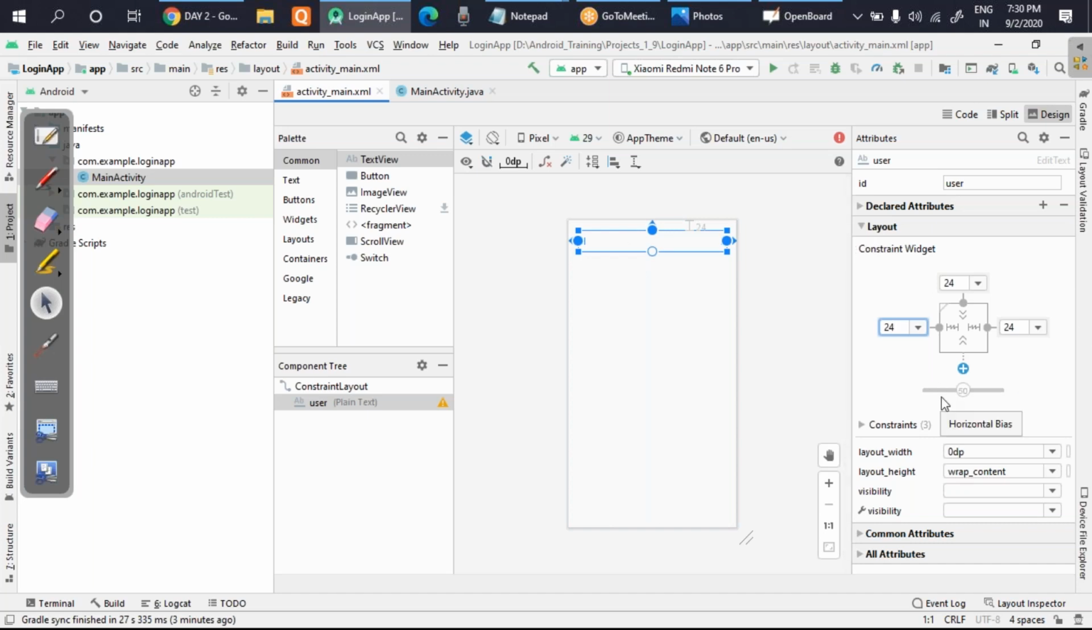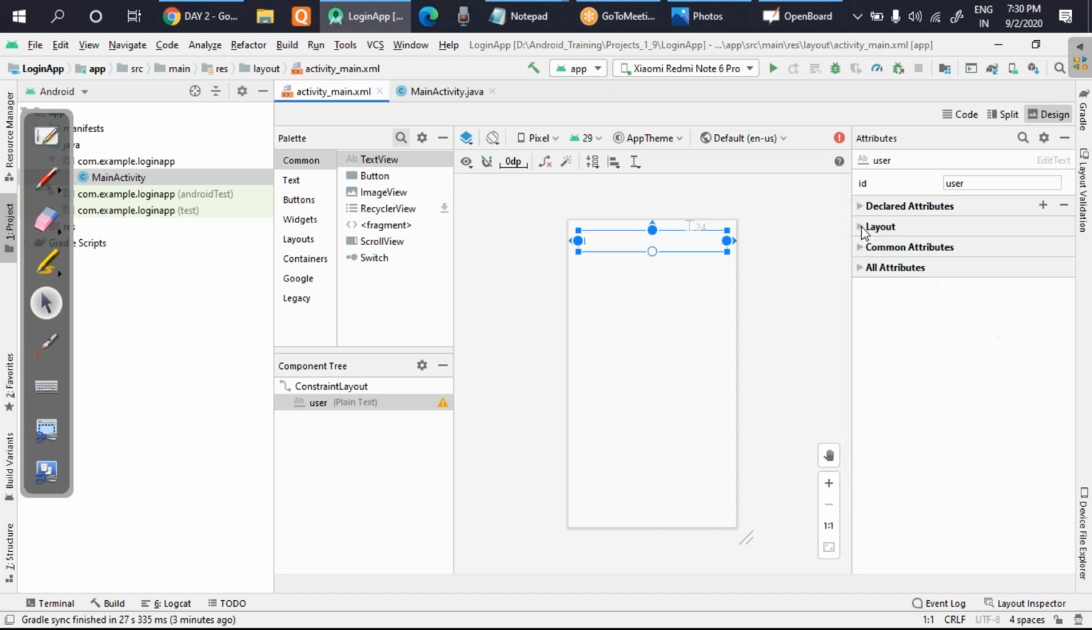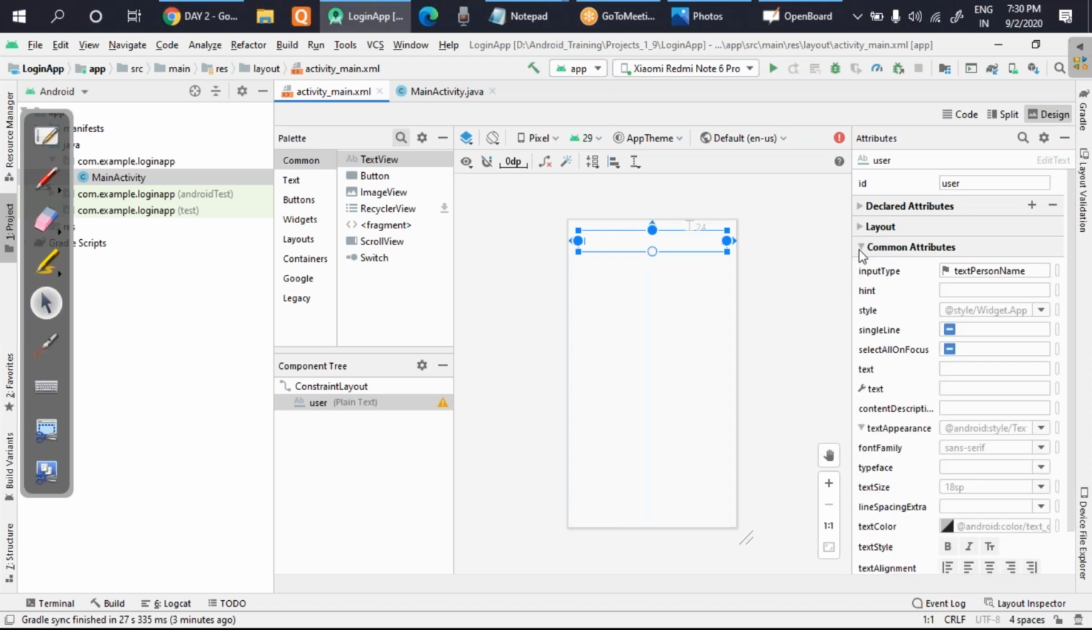Okay. Now I'll make some more change. I'll go to the third one, that is common attributes, and I will add a hint also. Okay. So hint, you can give anything like enter username. It's up to you. Enter username.